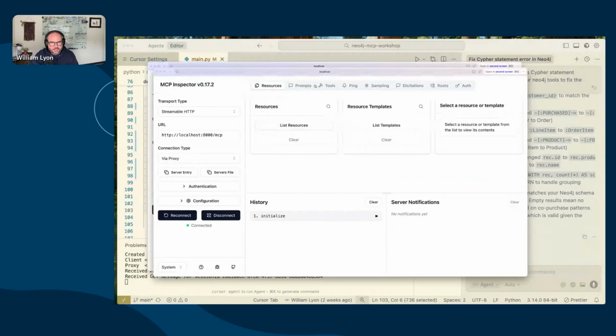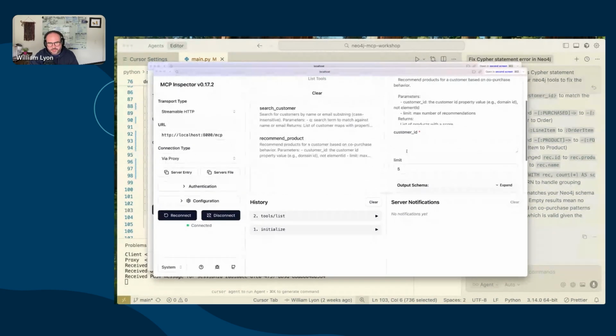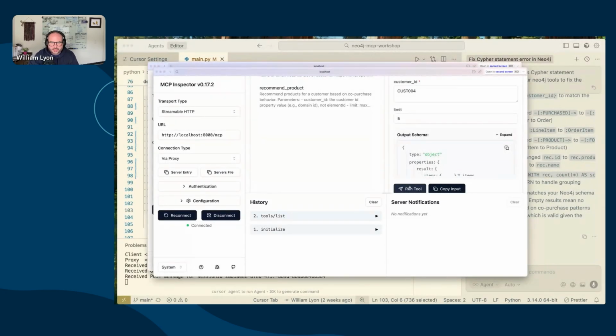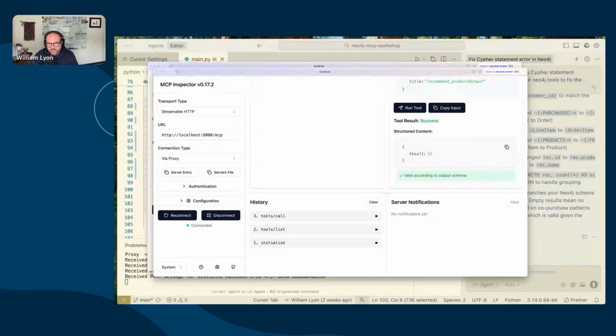We can connect again. Tools, list tools, recommend product, customer 004. Run the tool to get recommendations. We don't get any recommendations, but we don't get an error. And the reason we don't get any recommendations is because this user doesn't have any overlapping products that it's purchased.